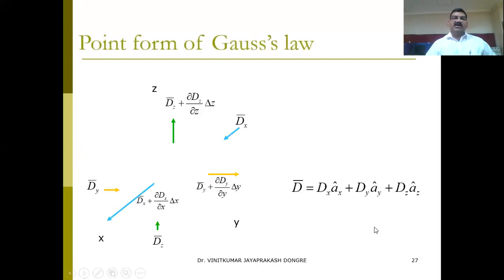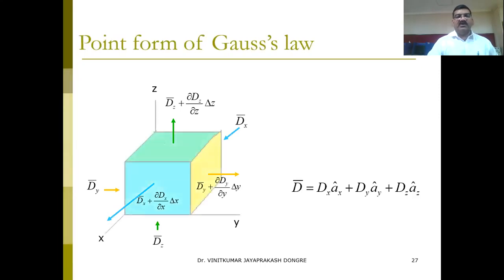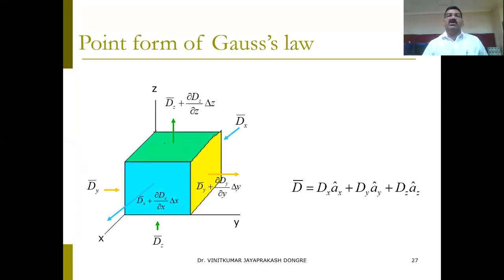Okay. Now the next topic I am going to discuss is the point form of Gauss law. This is the base for Maxwell's equations. This derivation may be asked in the exam, that is, derive the point form of the Gauss law. So how is Gauss law put in the point form? This can be explained.